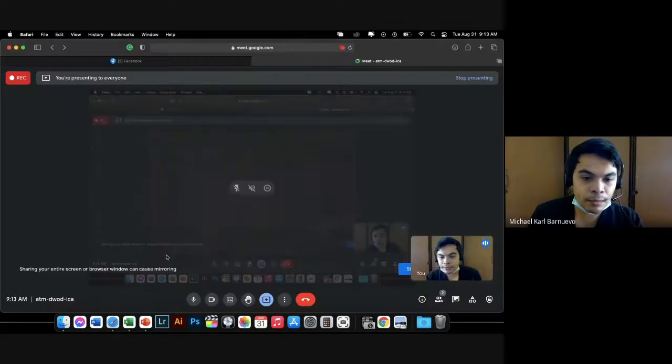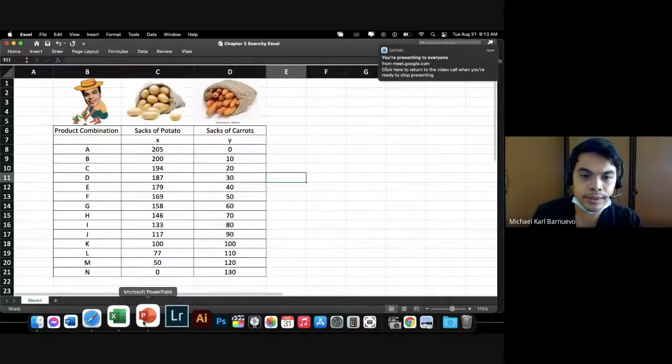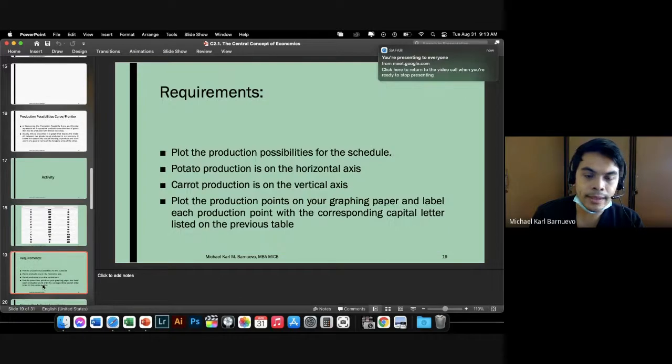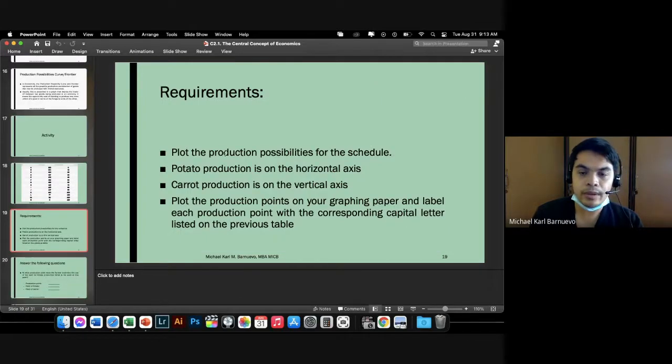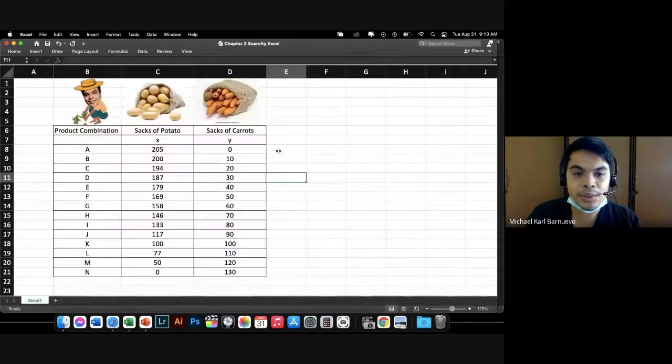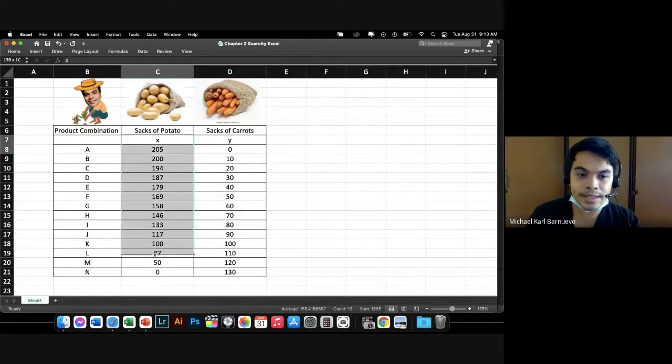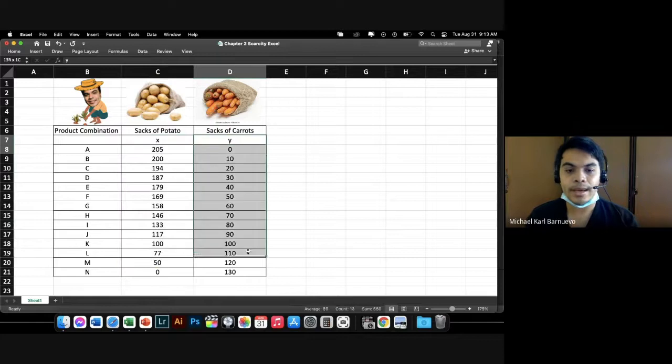So let's have some questions. Here in the PowerPoint. First is, let's try to plot. Let's try to see the frontier or the curve, because there should be a curve. I'm sure you know how to plot in a Cartesian plane, right? X-axis and Y-axis.